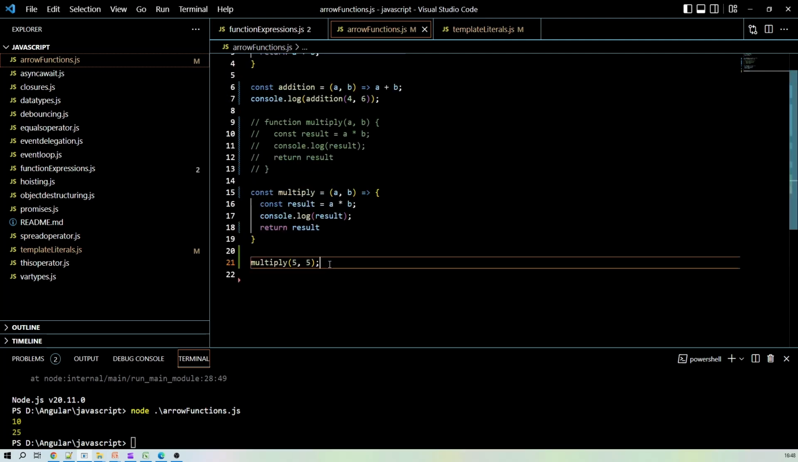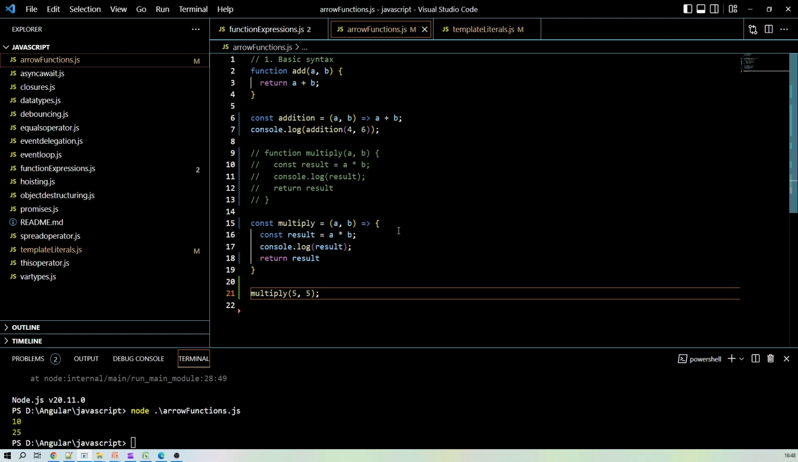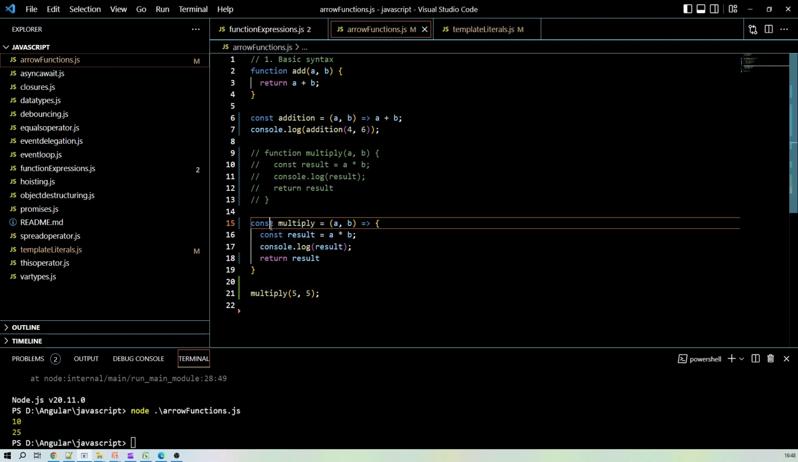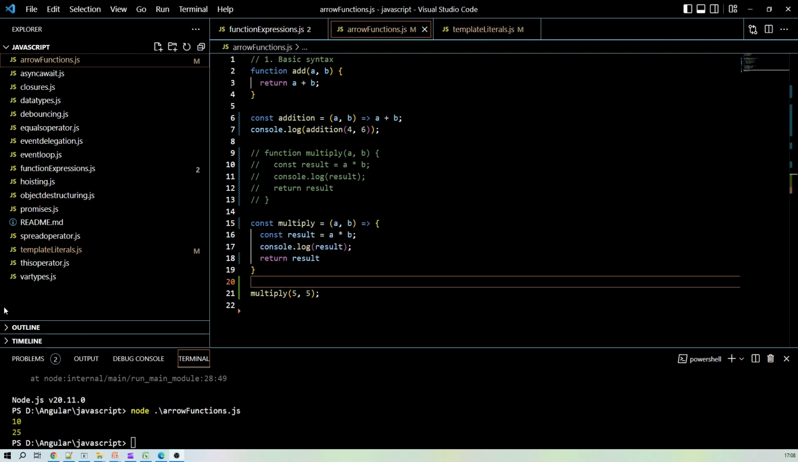So this is another example, okay, where we have multiple statements inside the curly braces, right? This is how we can write any function by using arrow functions, okay? And the arrow function is also a widely used operator in other programming languages, okay? So now let's check the next question.